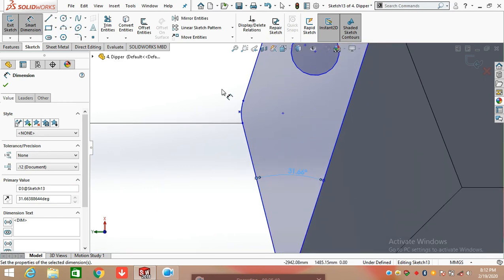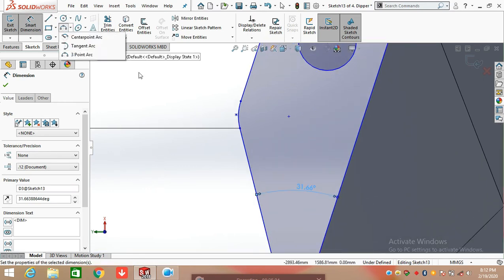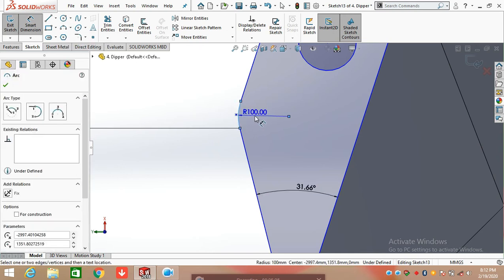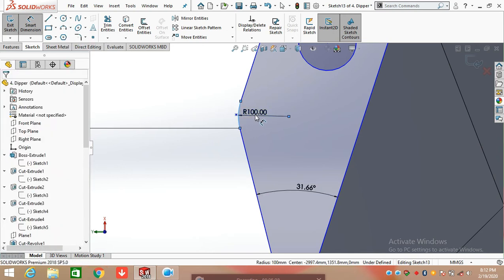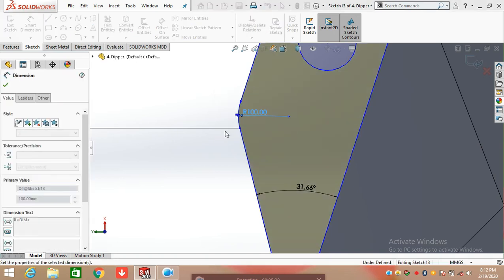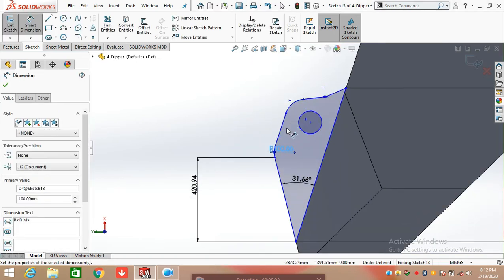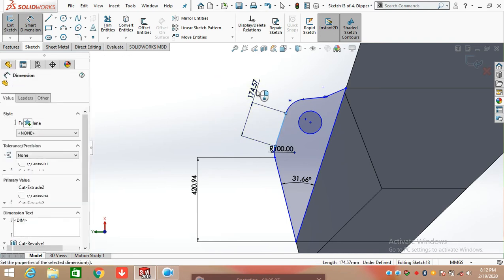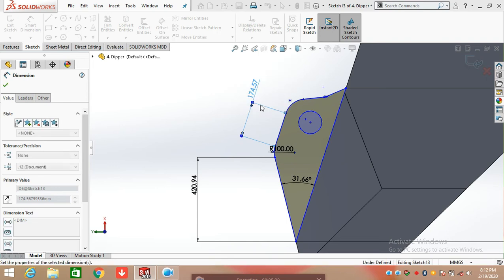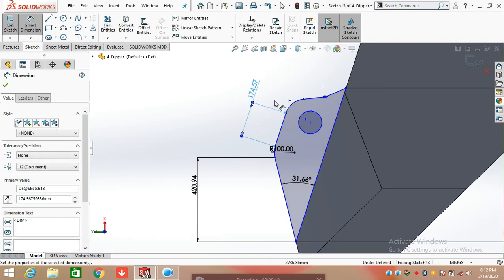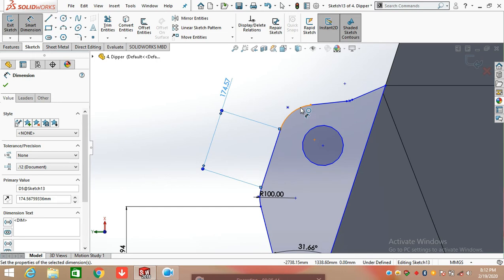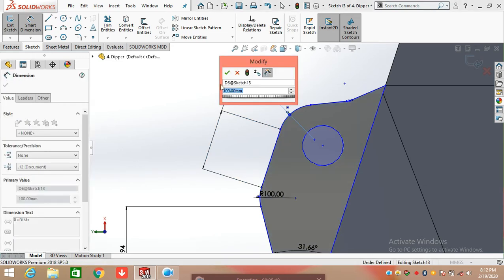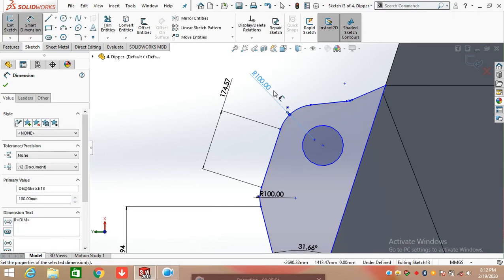Now click on arc here and select 3-point arc and draw an arc here, having radius 100 mm. After that, again click on line command and draw a line here, defining the length, which is 174.57. Again click on arc command and draw an arc here, having radius value of 100 mm.